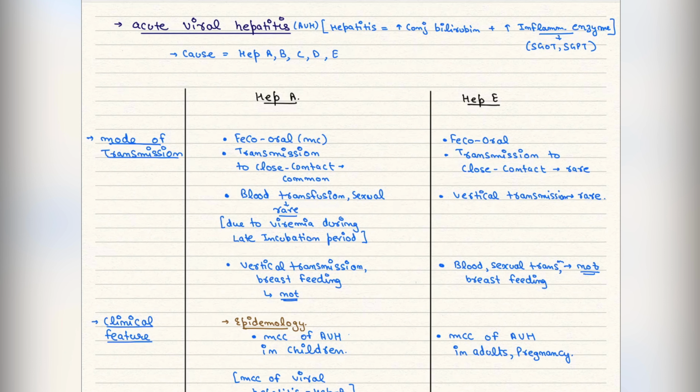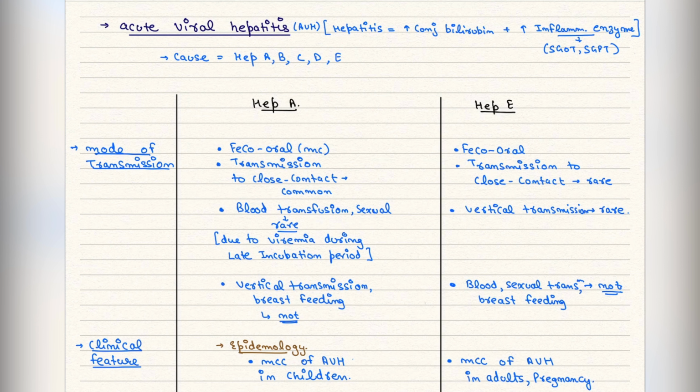Let's talk about acute viral hepatitis. Acute viral hepatitis is caused by hepatitis A, B, C, D and E. What happens in hepatitis? The conjugated bilirubin will rise and the inflammatory enzymes like SGOT and SGPT will rise. This is acute viral hepatitis.